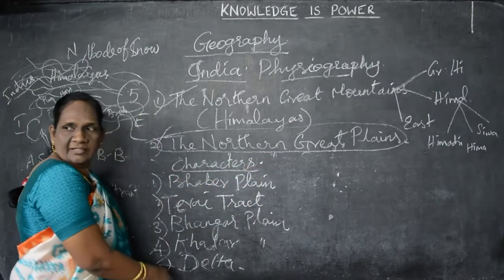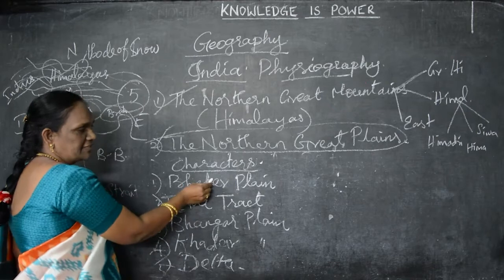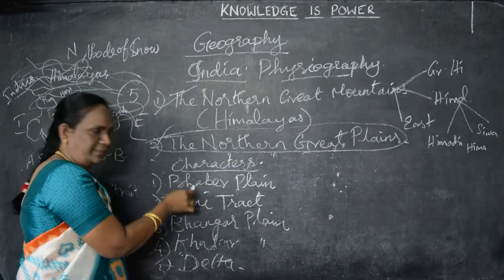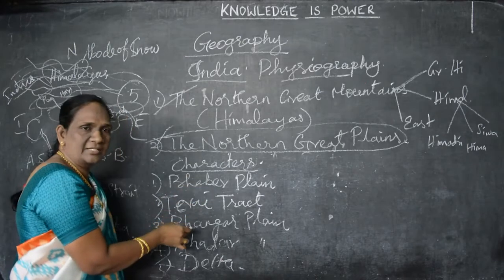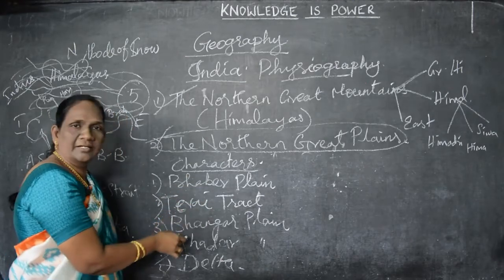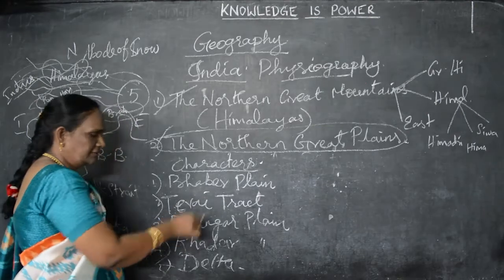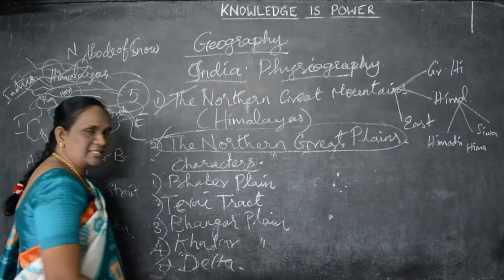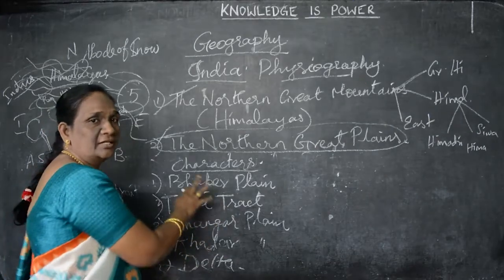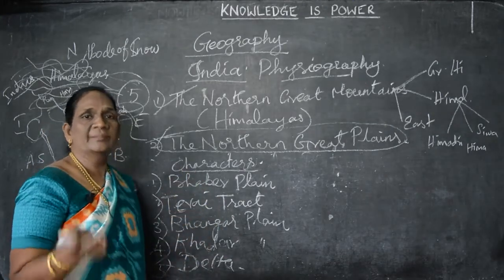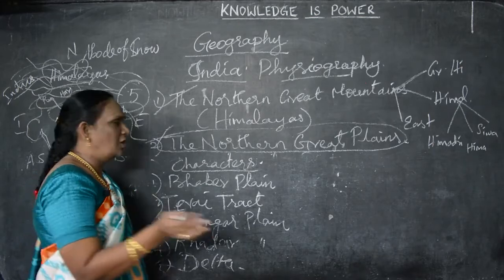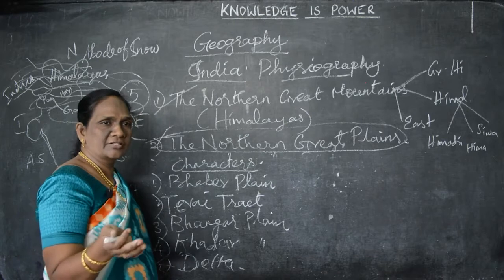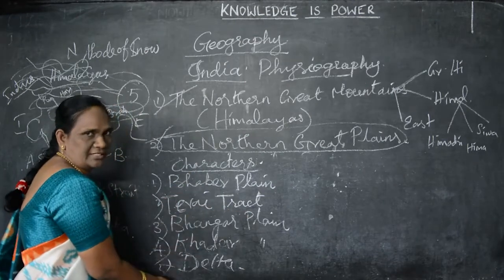Listen children, the characters of the northern Great Plains are: first the Baba Plain, the second the Terai Track, the third the Bangar Plain, the fourth the Khadar Plain, and the fifth the Delta. Understand? In a 2-mark question, if they ask you the characters of the northern plains, you have to write these 5 characters.